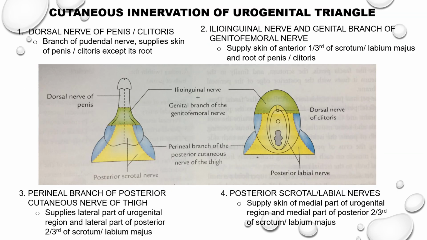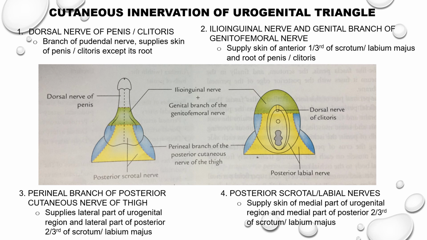Coming to the cutaneous innervation of the urogenital triangle, it is by means of 4 nerves. Dorsal nerve of the penis or clitoris. It is a branch of the pudendal nerve. It supplies skin of the penis or clitoris except its root.